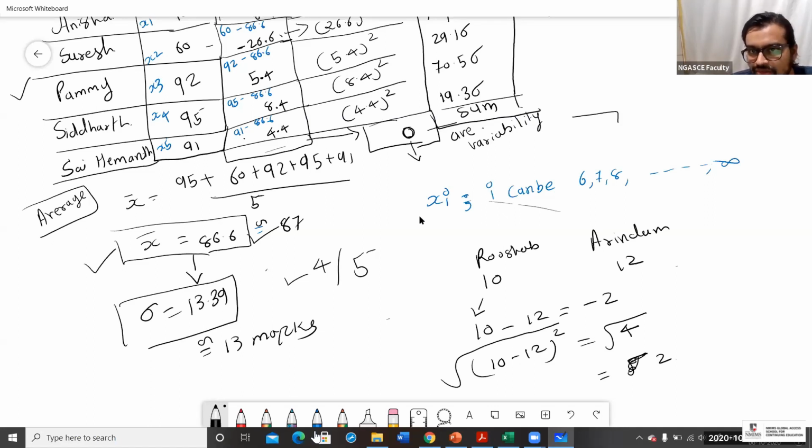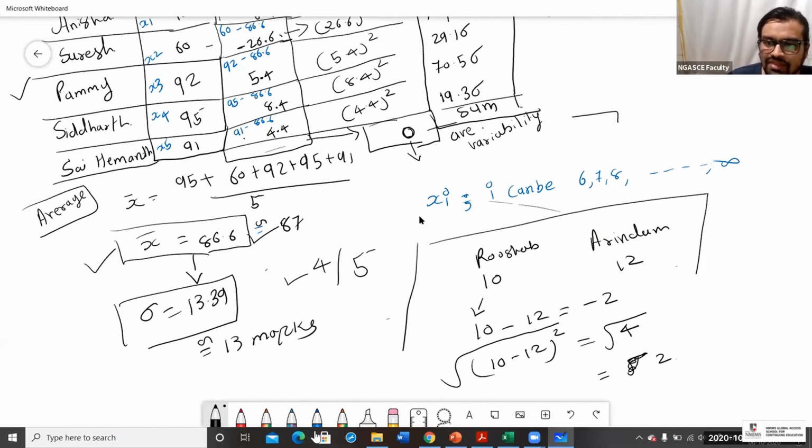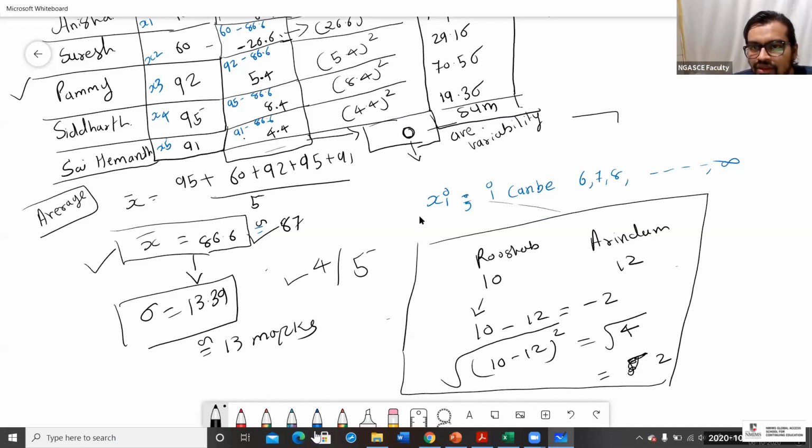Got this? Arindam, got this? Is it clear to all of you? Yes or no? Are you clear with the standard deviation? Yes or no? Confidently?